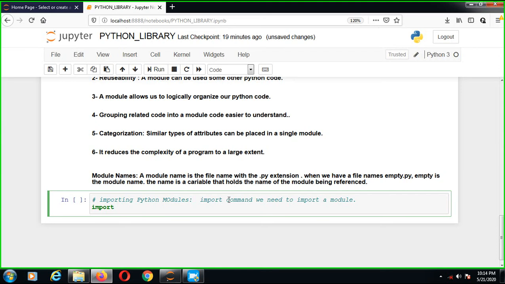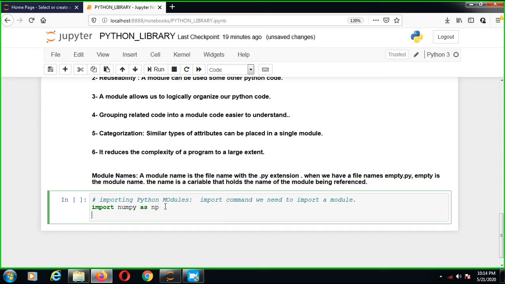Import numpy as np. That means numpy is for numerical, number calculations, and np is the alias object we can access. Without the alias we could write numpy directly. The other file is import pandas as pd.